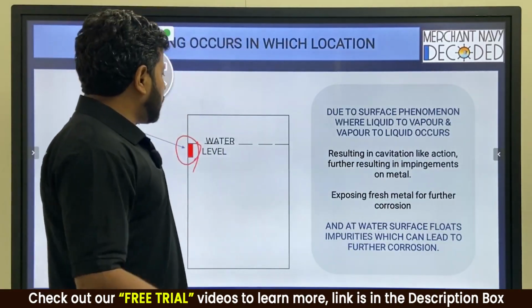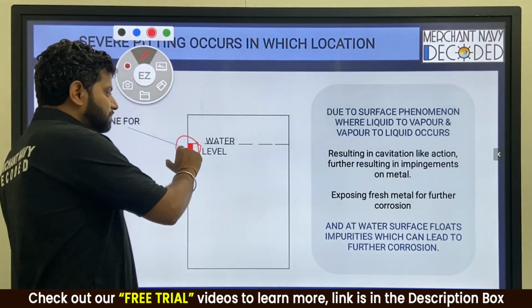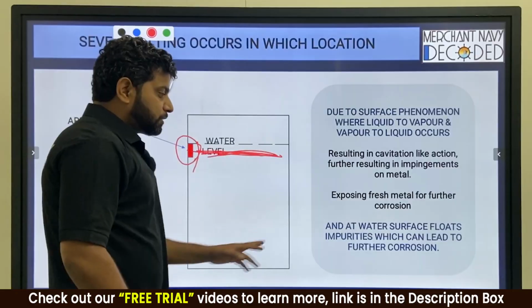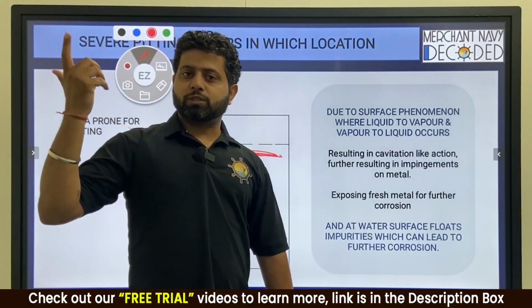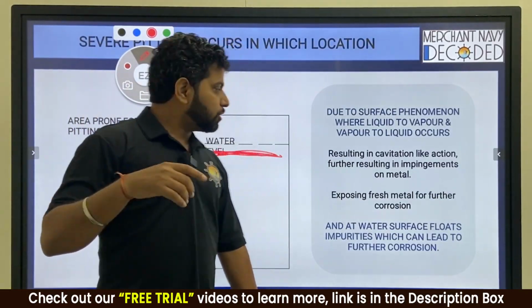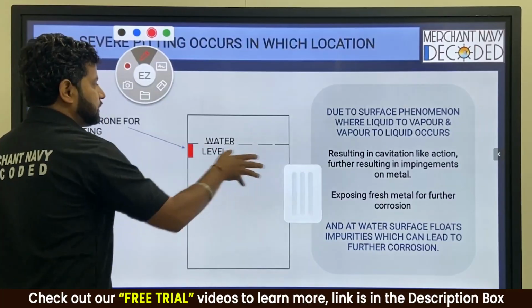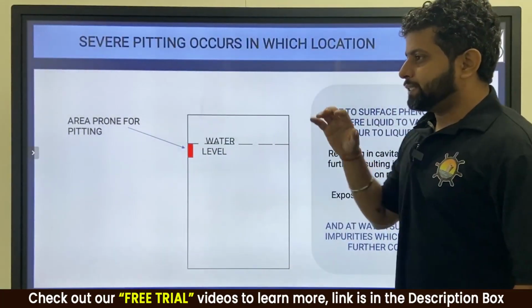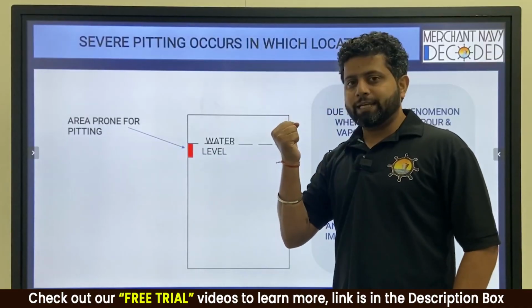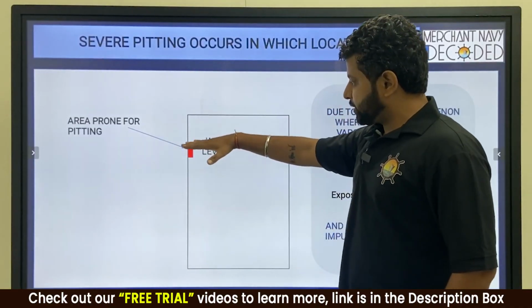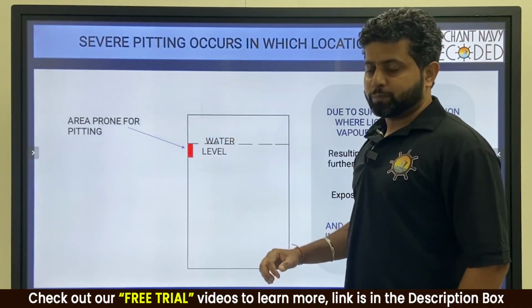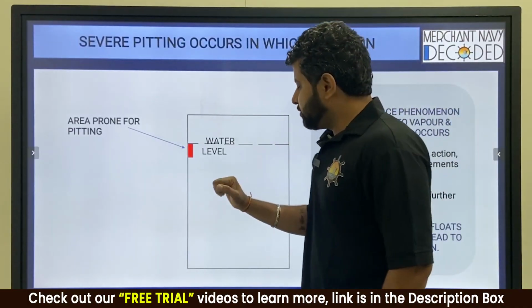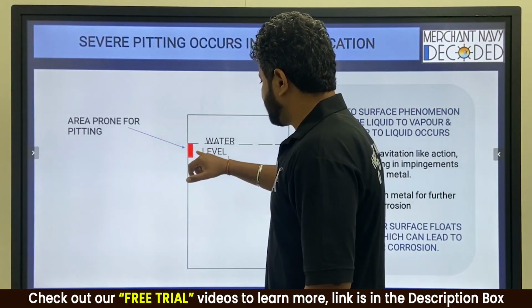Along with that, guys, if you have got floating debris over here, on the floating surface, they further lead to corrosion. So this is the most dangerous area that you have to know. Whenever you go inside the boiler to inspect, this is the most important area apart from tubes that you have to inspect inside the steam drum. So you see, this is the boiler, and generally you see maximum corrosion and maximum pitting happening in this area itself.